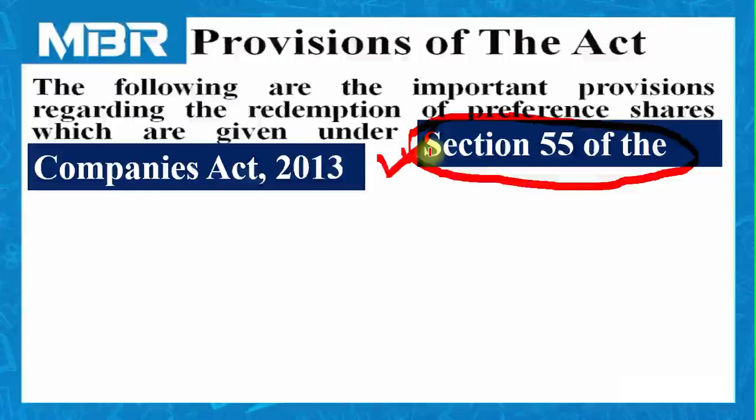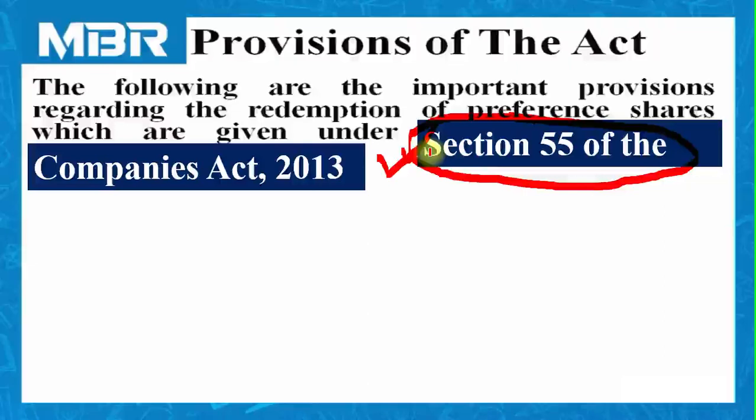It is compulsory for each and every company to follow the provisions given under section 55 of the Companies Act 2013. Without satisfying these conditions, it is prohibited for the company to redeem its RPS.